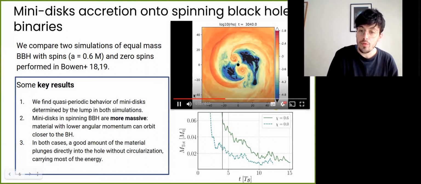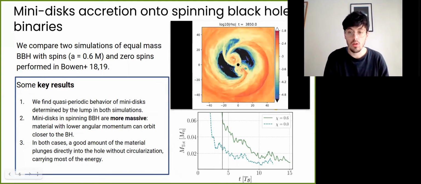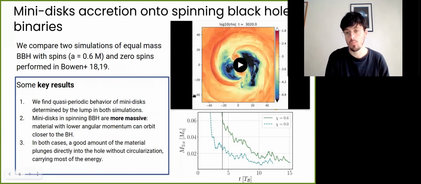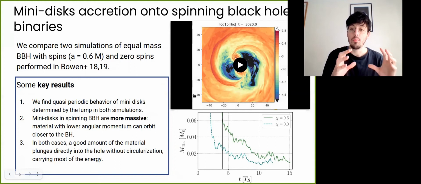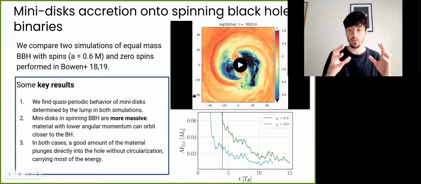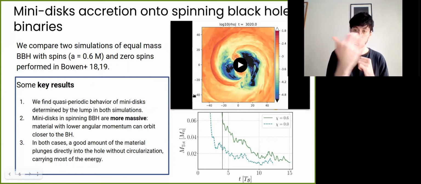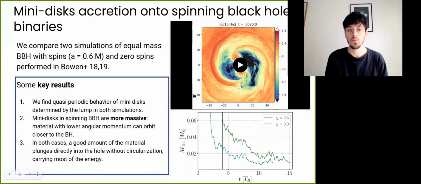Essentially what we find here is that mini disks share the same quasi-periodic behavior as the non-spinning binary black hole. But once you include spin, the mini disks are more massive by a factor of 2. This is expected because the spinning black holes have a smaller ISCO, and so this allows more material to orbit the black hole closer to the horizon, and so the mini disk is heavier.